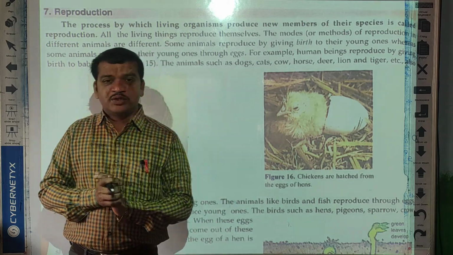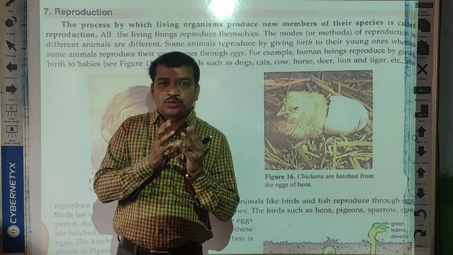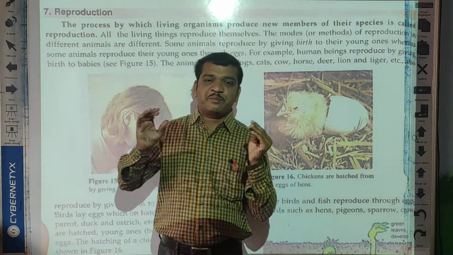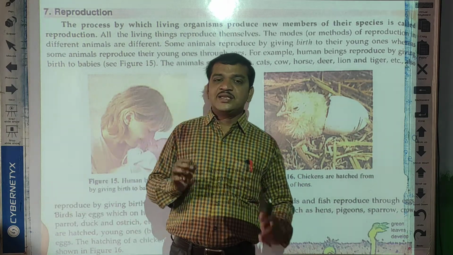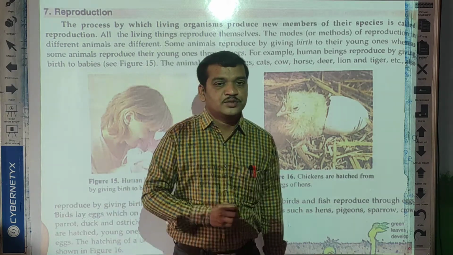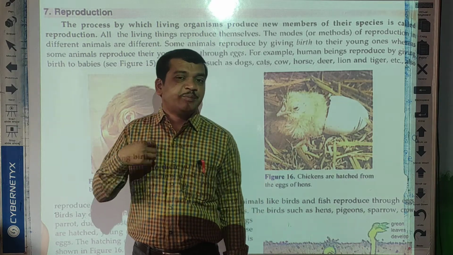Now see here students, do you know the different varieties or different kinds of animals that are there on the earth? And all these animals and plants also reproduce. Actually, what do they reproduce means?